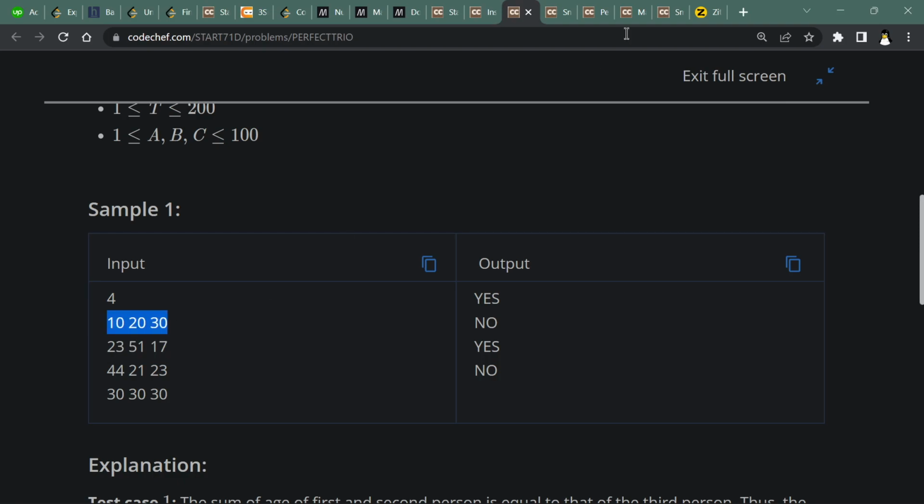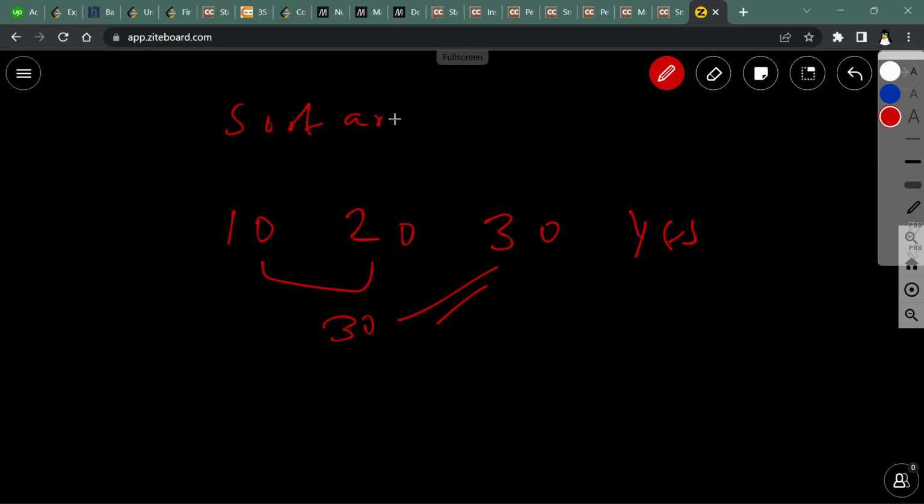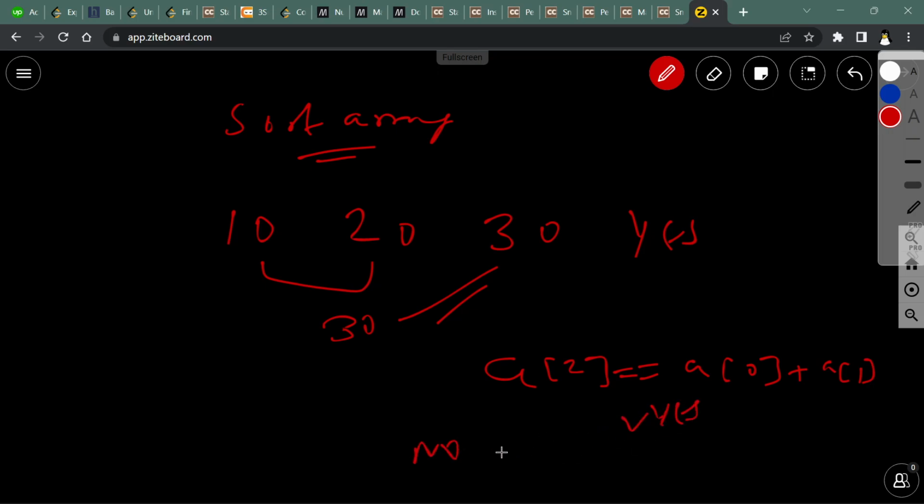The constraints are small. In this case, 10, 20 and 30: the sum of these two is equal to the third one, so in this case your answer is yes. Then simply sort the array and check if a2 is equal to a0 plus a1. If this is true, the answer is yes, otherwise the answer is no. Just a simple one.